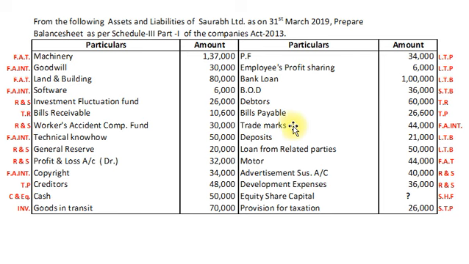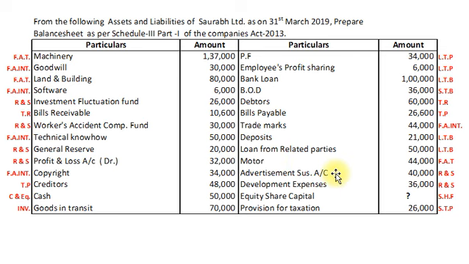Trademarks will be recorded under non-current assets as a fixed assets intangible. Deposits will be recorded under non-current liabilities as a long-term borrowing. Loan from related parties will be recorded as a non-current liability under long-term borrowings. Motor vehicles will be recorded under non-current assets as a fixed assets tangible.